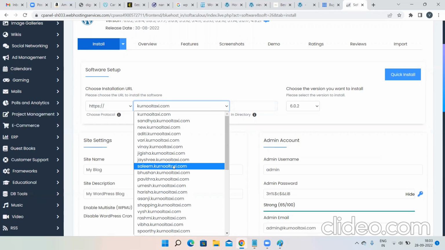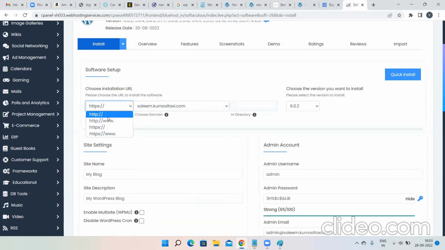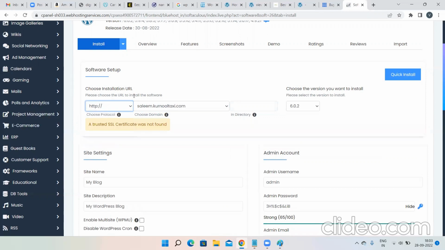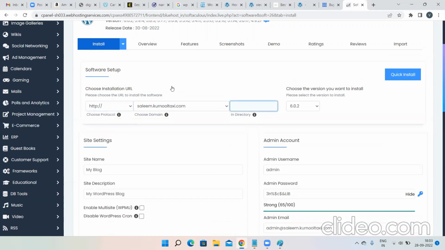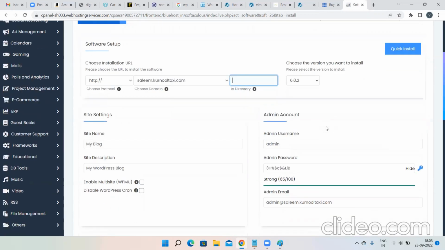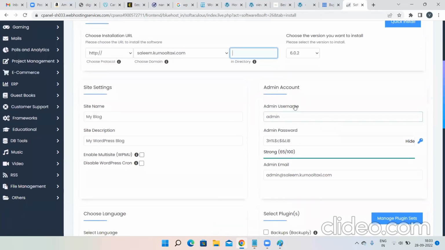Yes, ma'am. So click on Salim. Then again, it's up to you whether you want to take HTTPS or HTTP. Obviously, you should go with HTTPS, but for practice purposes, it does not matter. Whichever protocol you would like to take, just take that. Then come to the right side: admin username and admin password.